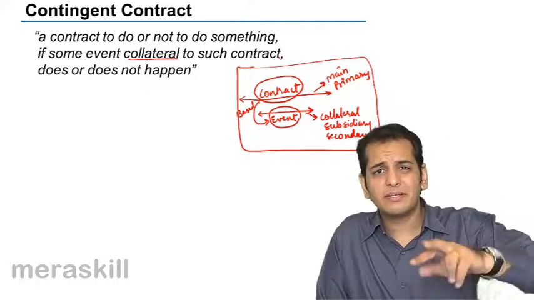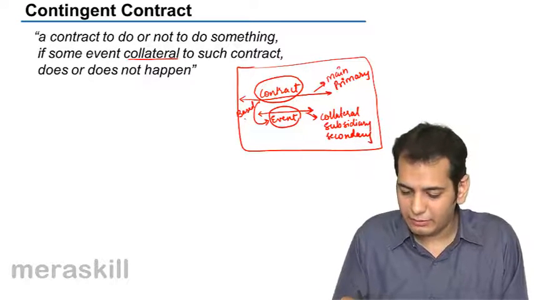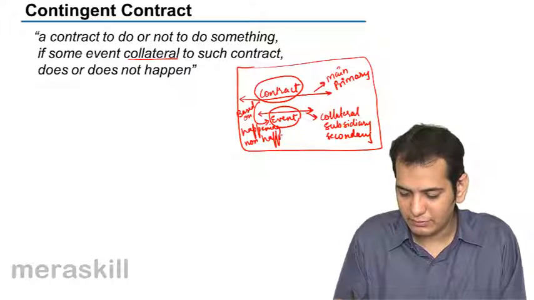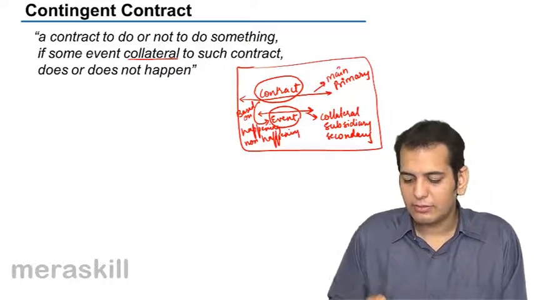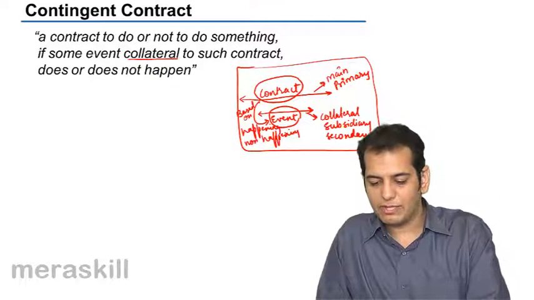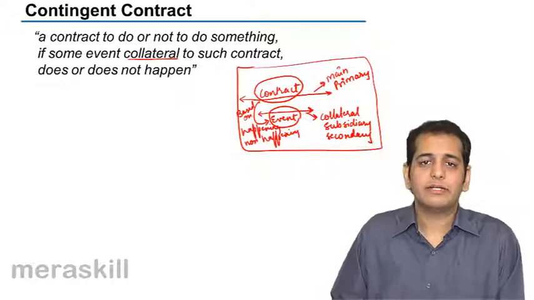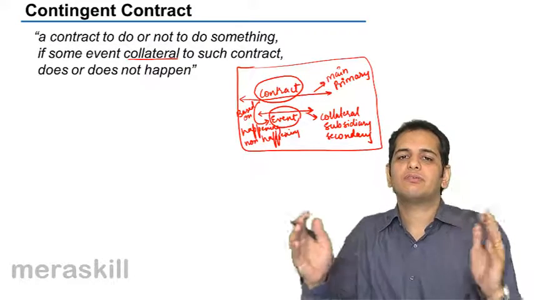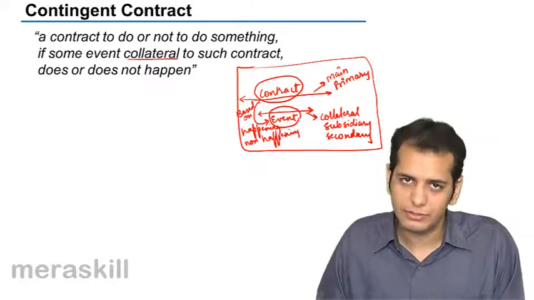So the contract depends on the happening or non-happening of the event. It can be either way. The contract is based on the happening or non-happening of the event. If there is such a condition, such a contract will be called a contingent contract.